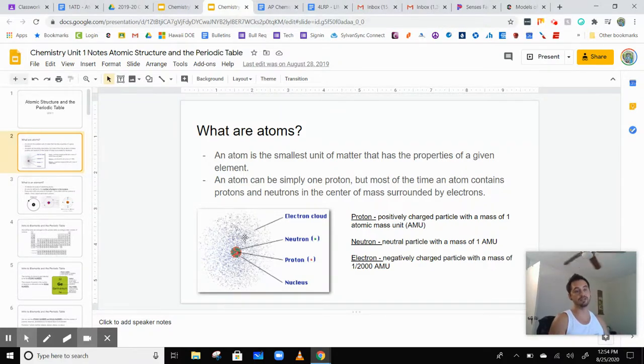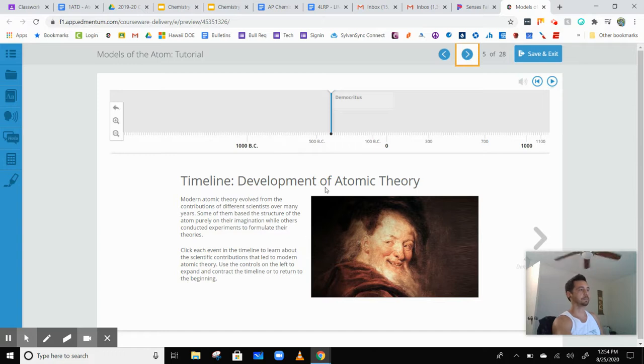Right now we don't need to know, next lesson in part 2, you'll learn how to find out how many protons, neutrons, and electrons there are in a given atom based on some given information. We're not going to talk about that right now. What we're going to talk about instead is how did we figure out that there are protons, neutrons, and electrons in the atom? Basically, it's a bunch of scientists that figured it out.